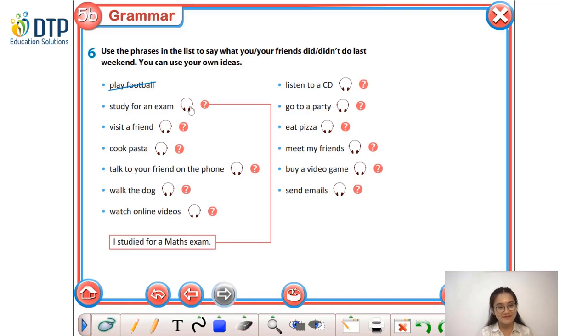Let's go. The first one. I studied for a maths exam. Alright, next one. I didn't visit a friend. Number 3. I didn't cook pasta. I cooked pizza. Number 4. I talked to my friend on the phone. And the next one. I walked the dog. Next one. My friend Tom watched online videos. Okay, so in this sentence, he is talking about his friend. My friend Tom watched online videos.